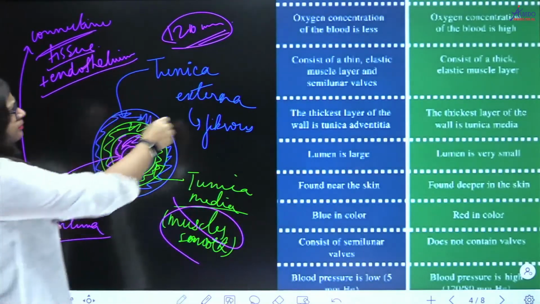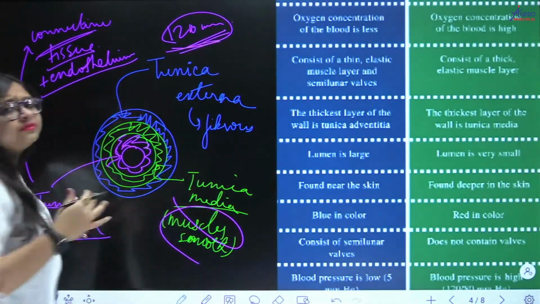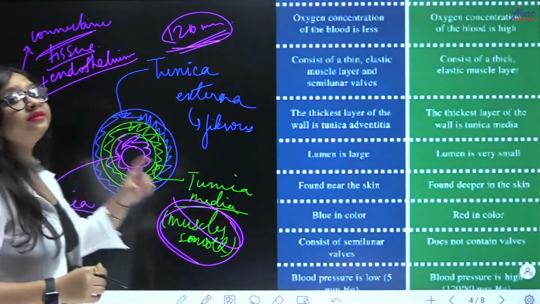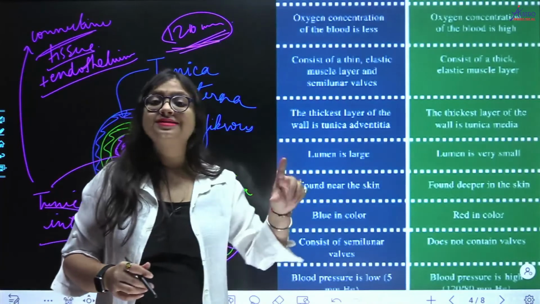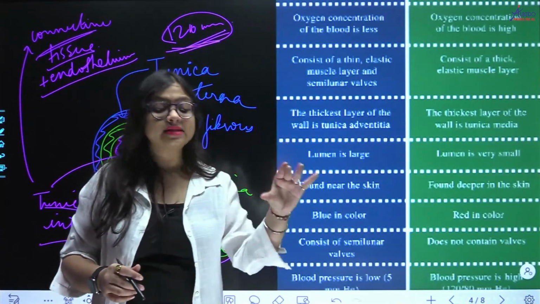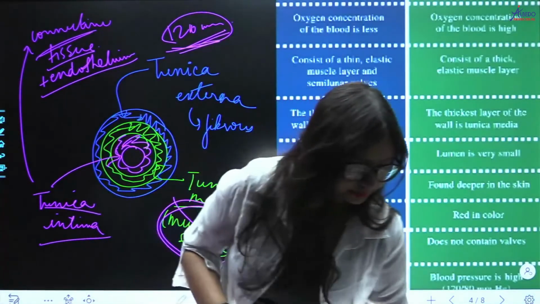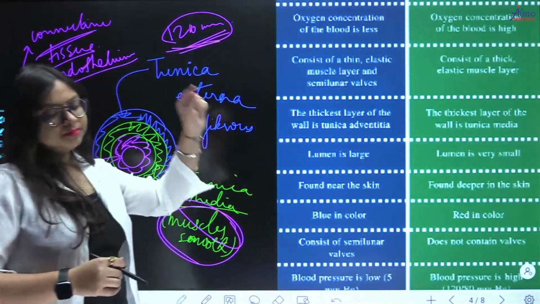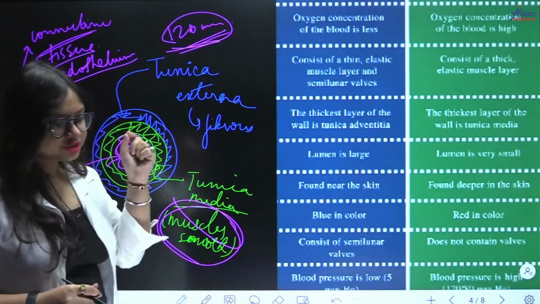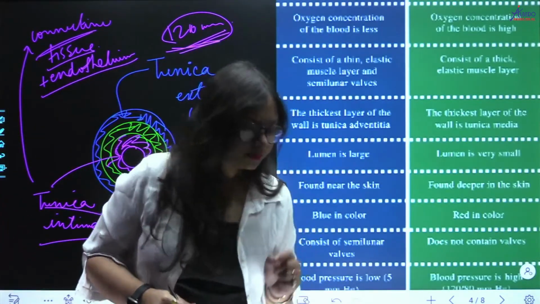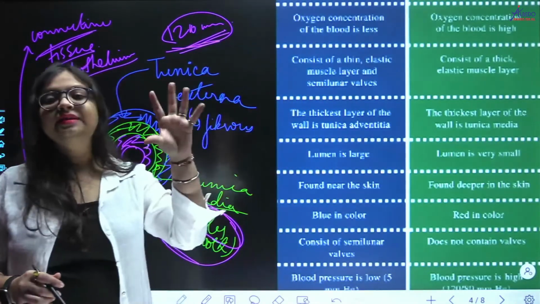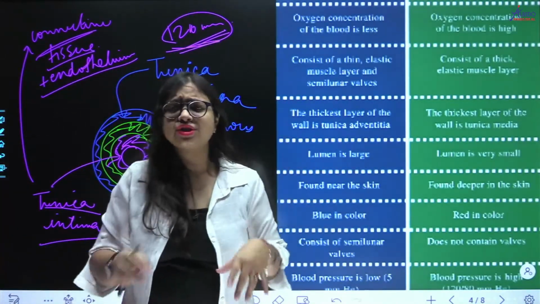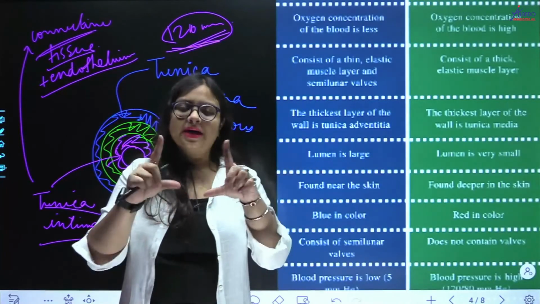So because of this high pressure, what happens is the muscle layer of artery is very thick, right? You can even see in your NCERT, the muscle layer of your artery is very thick. Look into figure number 18.4 of your NCERT, right? The muscle layer of your artery is the one which is shown by green. That is your smooth muscle layer, right? That is very thick in your arteries. And what will happen in veins? Since veins don't have a very high pressure, their muscle layer is comparatively thinner.